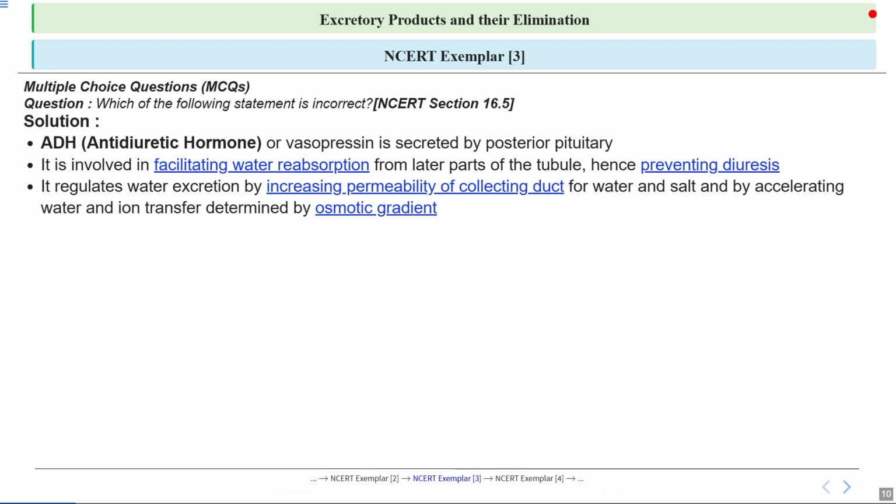Now let's talk about how ADH regulates water excretion. It increases the permeability of the collecting ducts in the kidneys, allowing more water and salt to be reabsorbed. This action is driven by the osmotic gradient, which is the difference in solute concentration across the membrane. You can notice how ADH fine-tunes the body's water balance by responding to changes in this gradient.